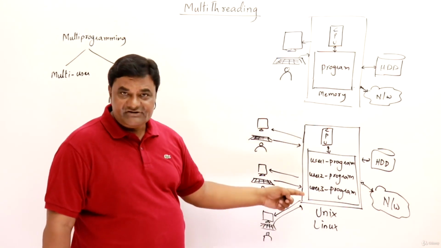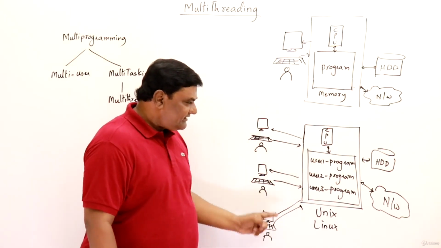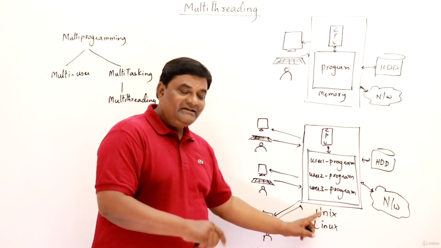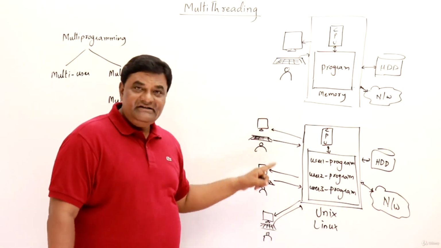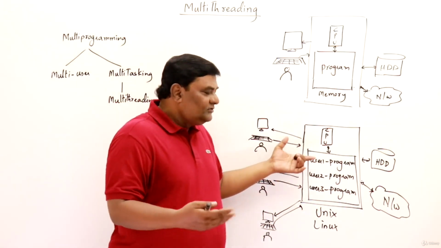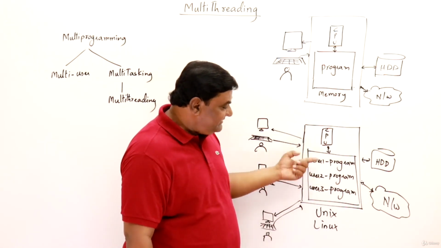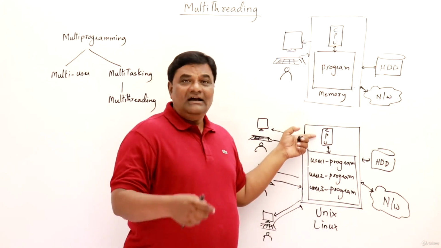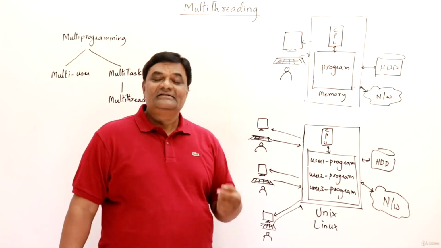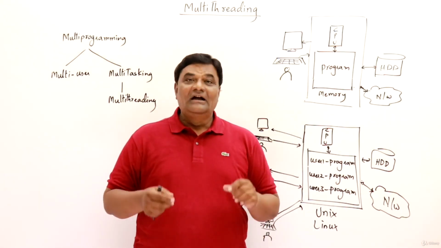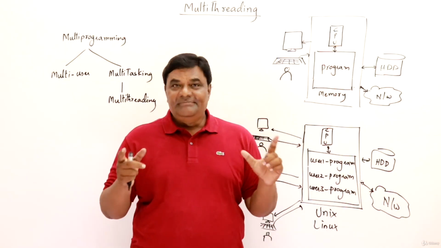Multiple users are connected and all will log in on this one. This single operating system will cater to the needs of all these users. They run their own programs, and the Unix system takes care of scheduling these programs on the CPU and makes the users feel that they all have their own computer, their own machine, and they are using it independently.